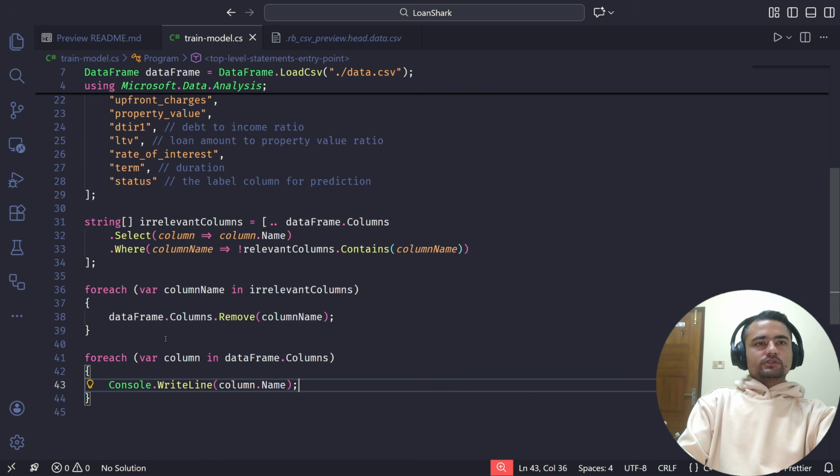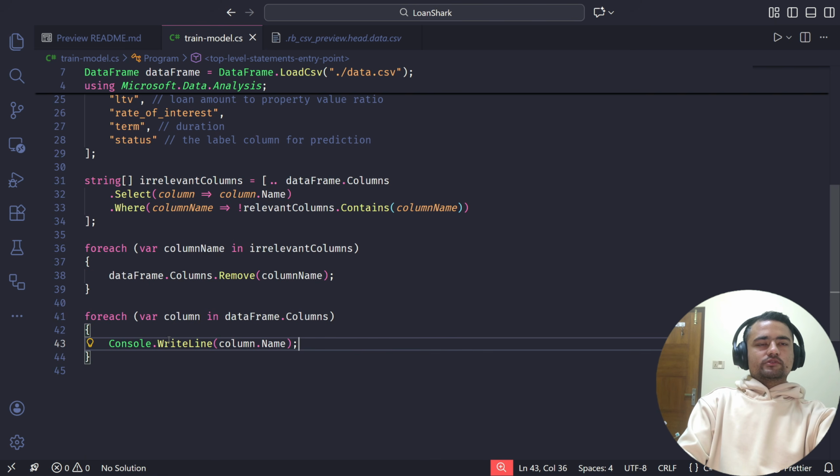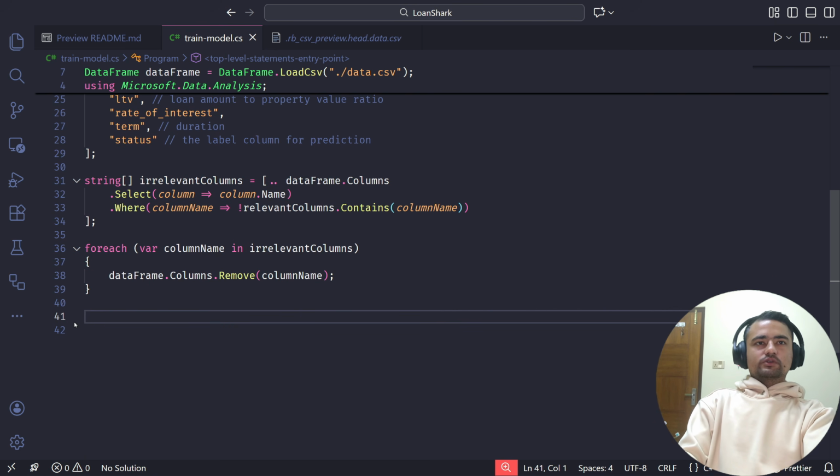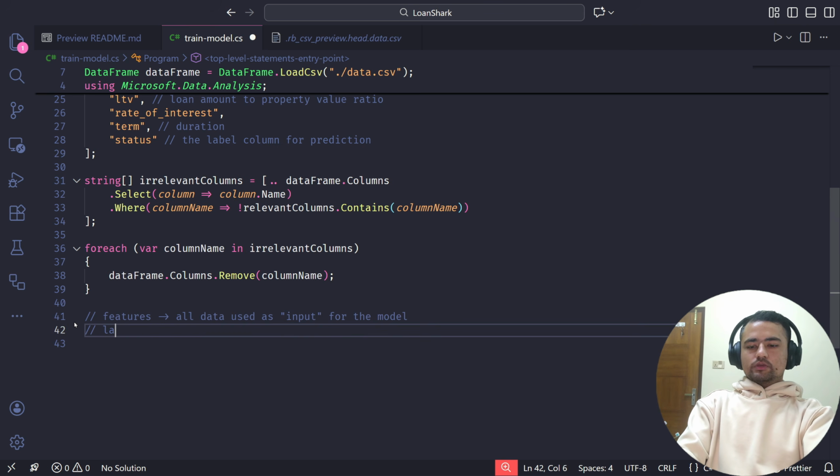The other important thing that you should notice is we are training a binary classifier model. And in a binary classifier model, we have two different types of columns. The first one is features, which will have all data used as input for the model. And we have something called label, which is the output of the model.